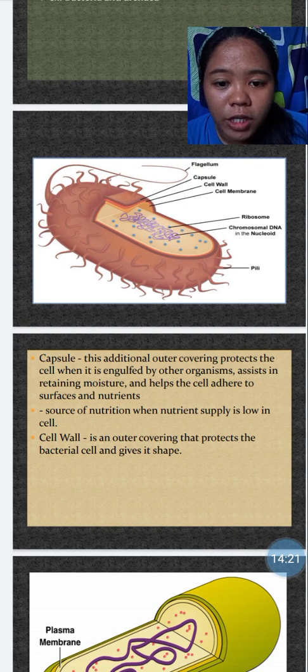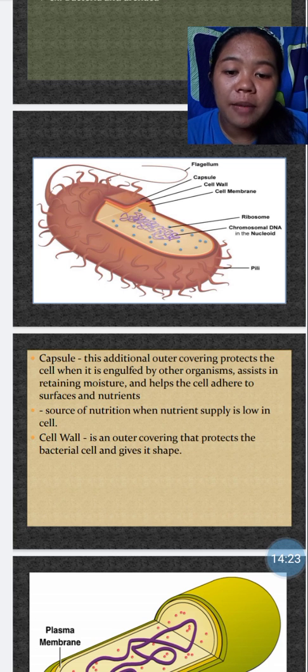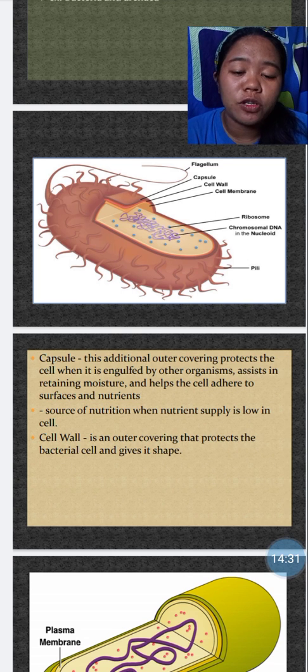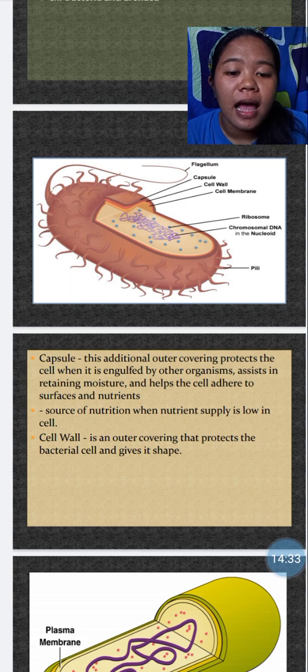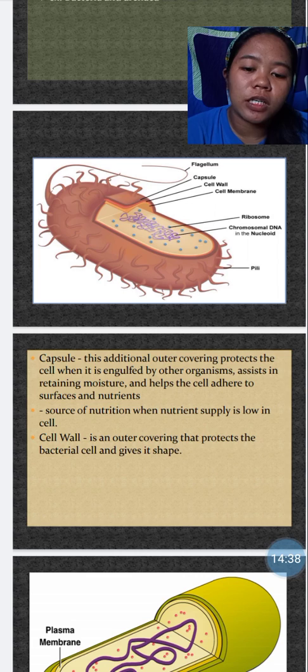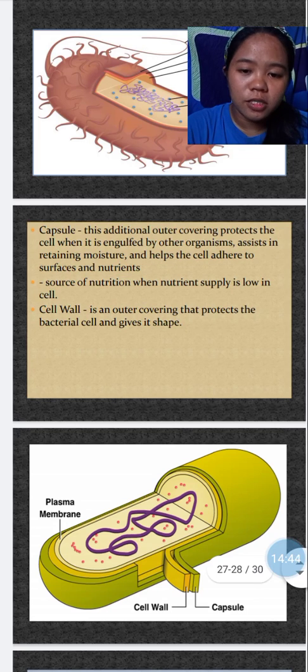we have here the capsule. Capsule, this additional outer covering protects the cell when it is engulfed by other organisms, assists in retaining moisture, and helps the cell adhere to surfaces and nutrients. It is also a source of nutrition when the nutrient supply is low in the cell. Yan po. And also the cell wall.